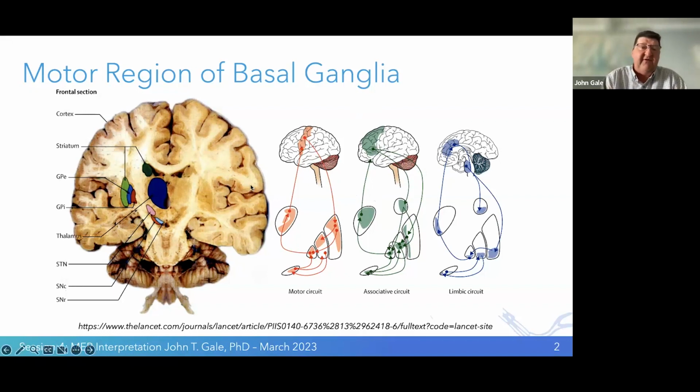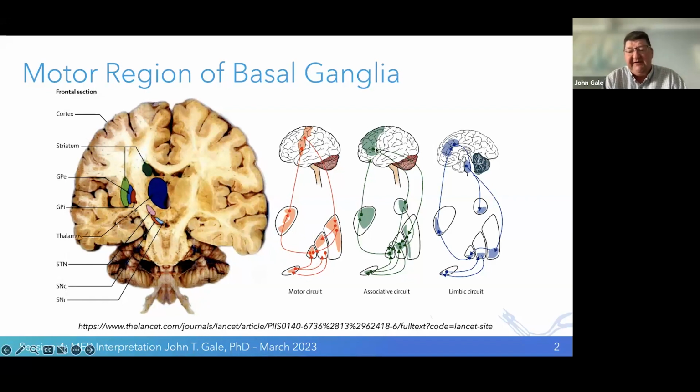And as said before, the basic structure is the cortex of the brain, which is the outer surface here, communicates down to some striatal component of the brain, which then communicates to a palatal region, subthalamic nucleus, and then up to a thalamic region, and then back to a reciprocal cortical area. And this structure here, this is the motor circuitry.